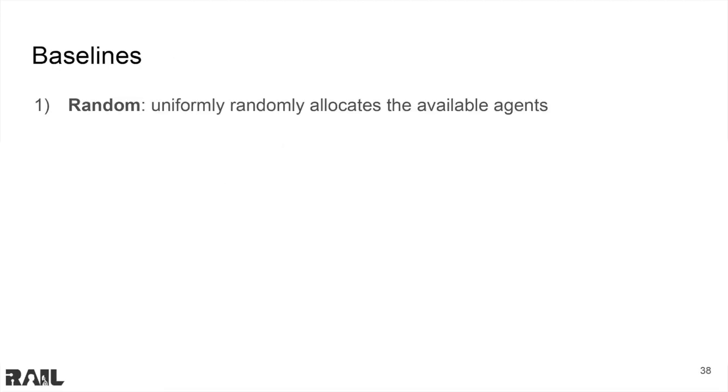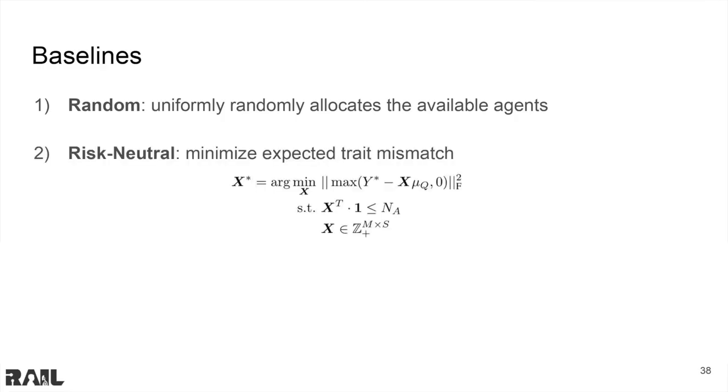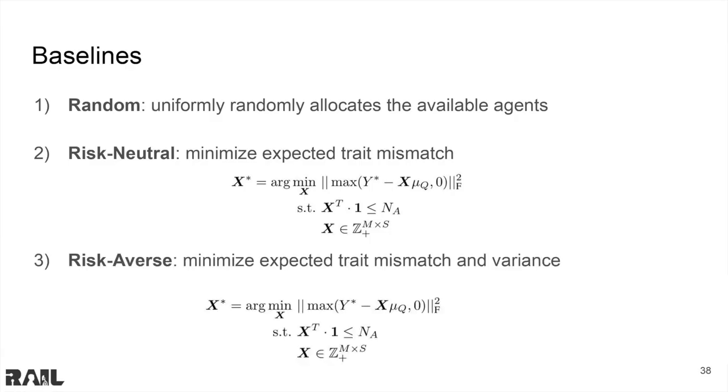We use three baselines against which we compare our method. The first is a random baseline, where agents are uniformly and randomly allocated to tasks. The second is a risk-neutral baseline, which aims to maximize the expected value of the task trait matrix, Y. And the third baseline is a risk-averse baseline, which aims to maximize the expected trait while considering the worst-case scenario. This consideration of the worst-case scenario is done by regularizing the variance of the task trait matrix.